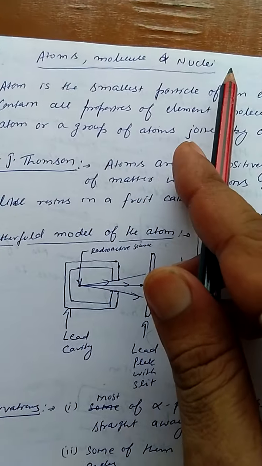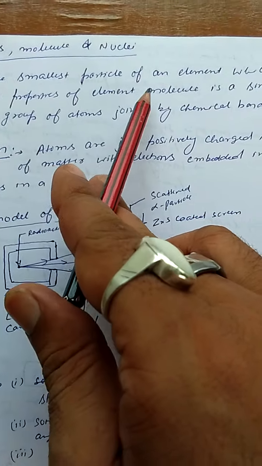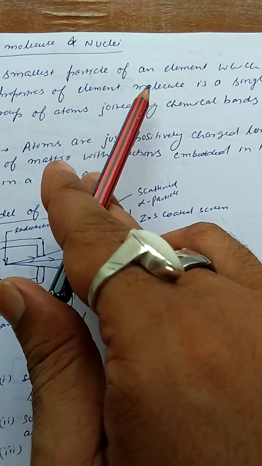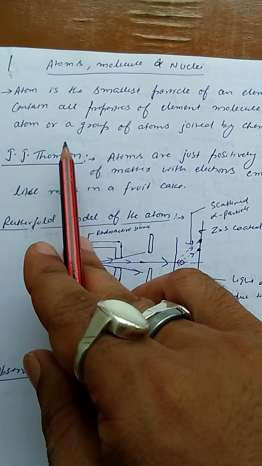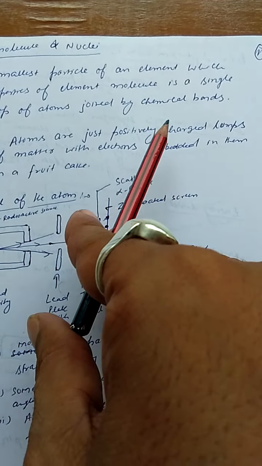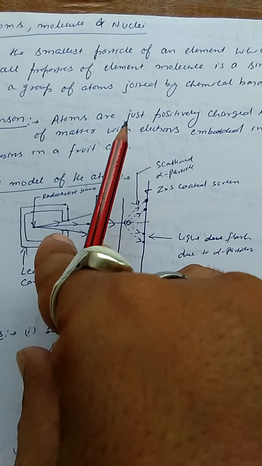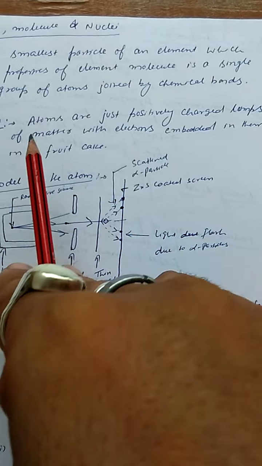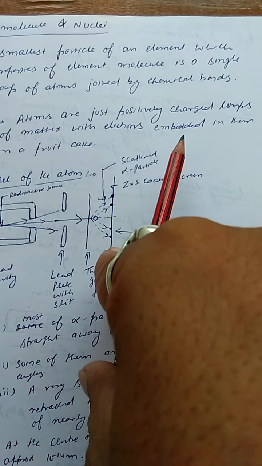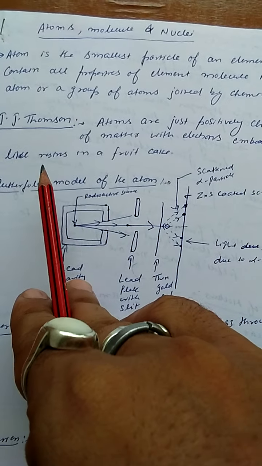Atoms, molecules and nuclei. An atom is the smallest particle of an element which contains all the properties of the element. A molecule is a single atom or a group of atoms joined by chemical bonds. J.J. Thomson suggested the atom as a positively charged lump of matter with electrons embedded in it, like raisins